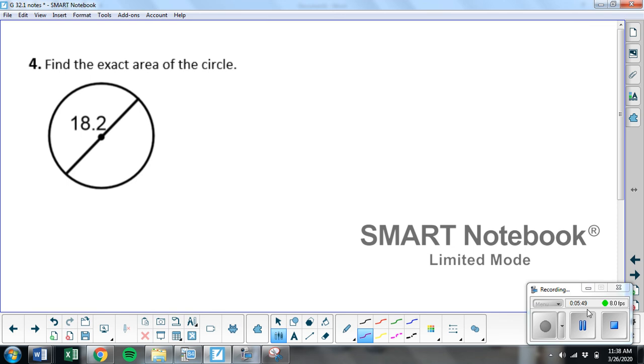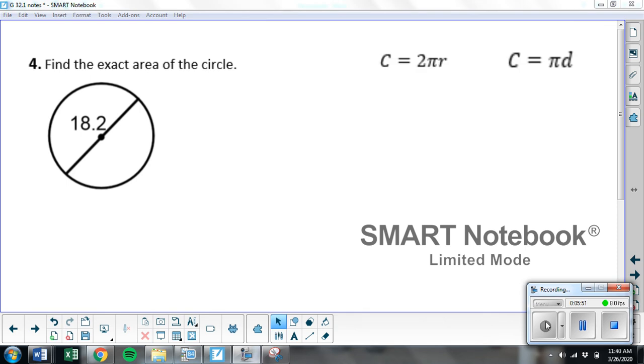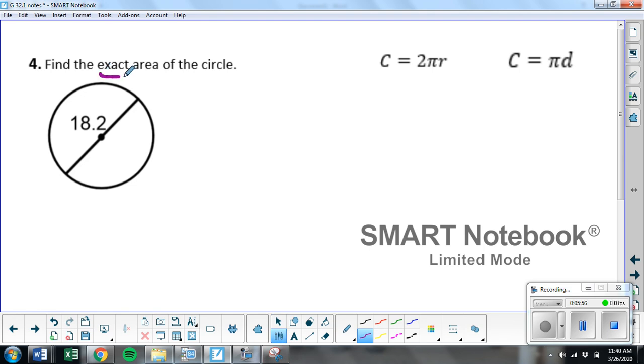Number 4. In 4 it says find the exact area of the circle. So when they say exact, they mean you can't round like we probably did in 1, 2, and 3. We rounded our decimal to tenths or hundredths. Exact means you can't round because it's not exactly correct. You rounded it off. So it needs to be exact.